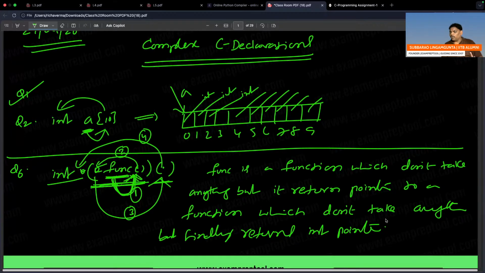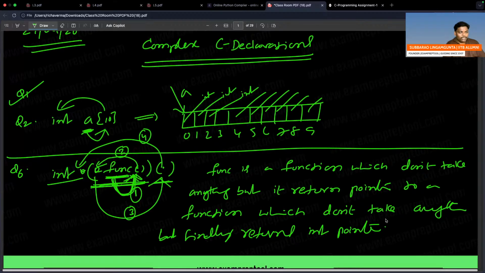Right? Remember, two pointers. The first pointer is pointing to a function. Finally that function returns an integer pointer. So I have given numbers also, follow the numbers. What is number 1? Function C is a function. What is number 2? It doesn't take anything, but it will return a pointer. It returns a pointer to what? It returns a pointer to a function which doesn't take anything, but finally returns an integer pointer.